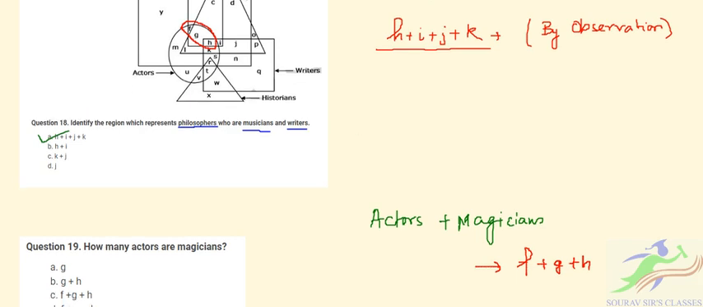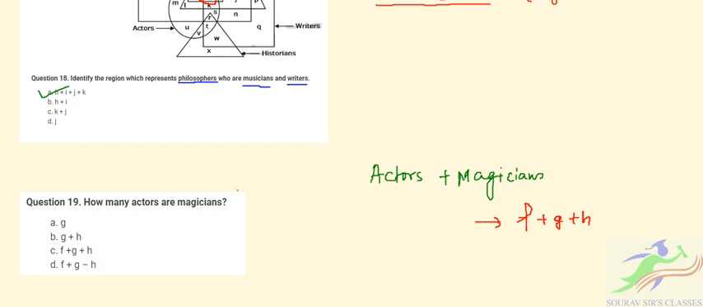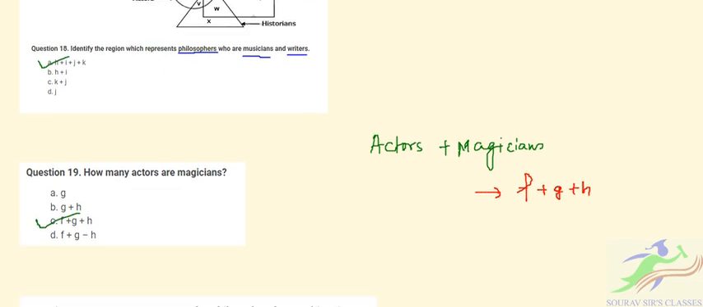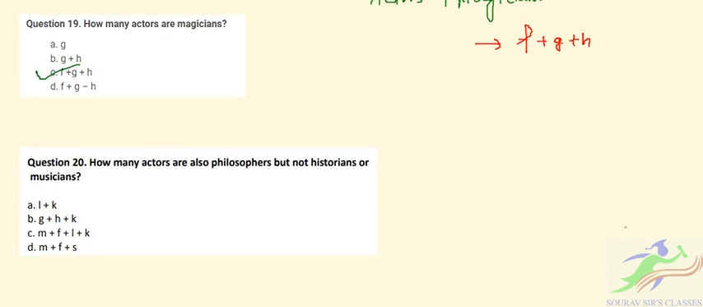So we have found the answer to question 19. It is simply option C, that is F plus G plus H. Now let's move to the last question, question number 20. How many actors are philosophers but not historians or musicians? So we have actors plus philosophers,